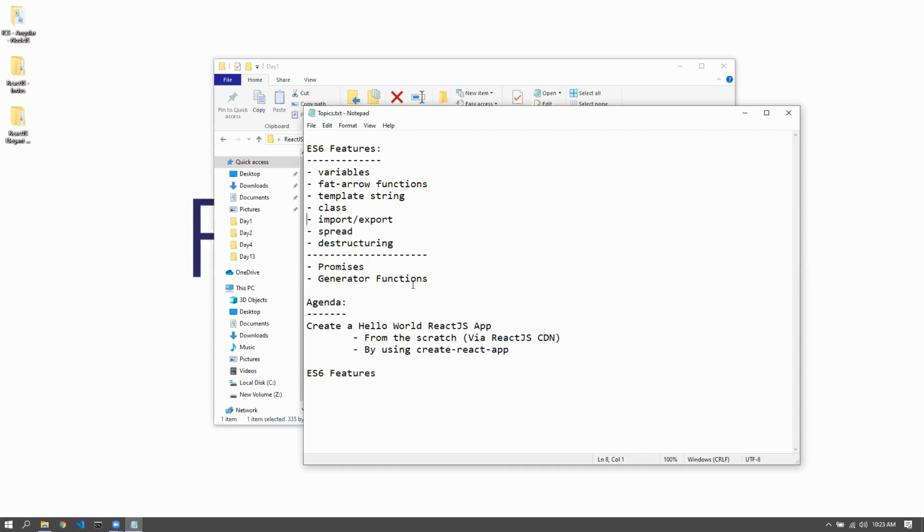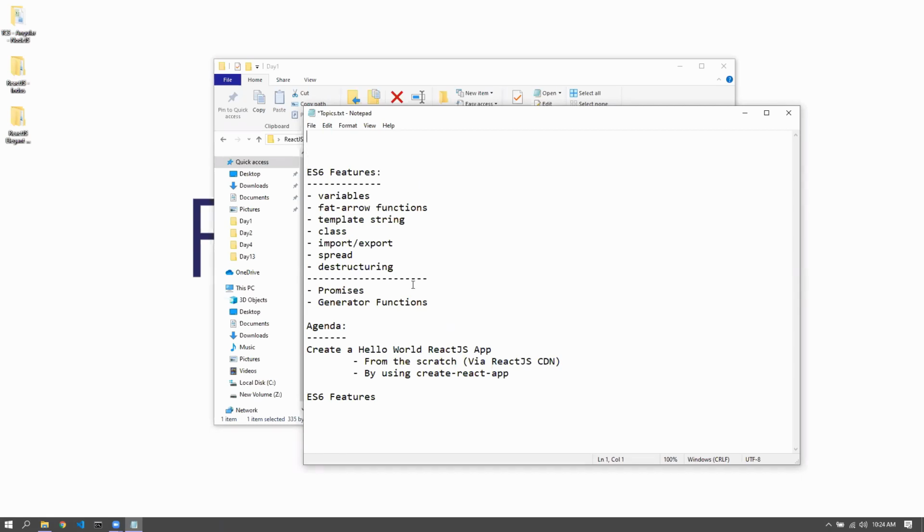All right, so these are the ES6 features that we are going to cover, plus a Hello World React application from CDN and by using Create React App. Usually we'd go for Create React App only, but in order to understand what is going on in Create React App, we would have to do it from scratch first. So this is the agenda for today, and I would like you to just confirm that everyone is clear with today's agenda.